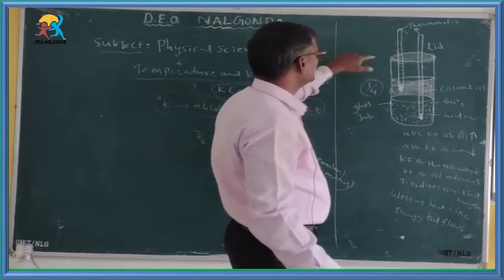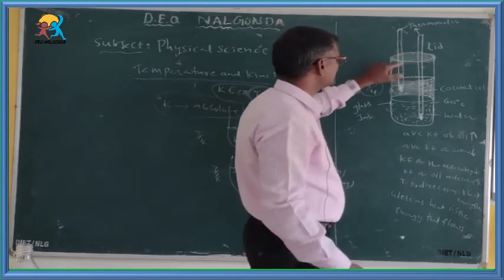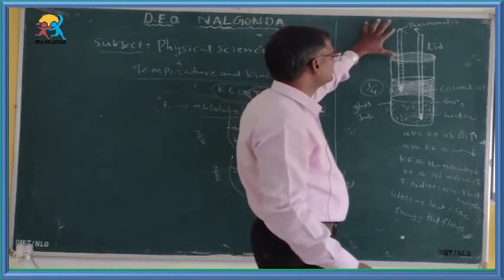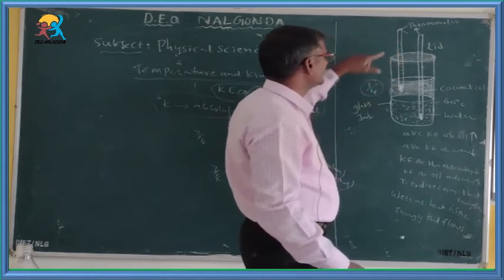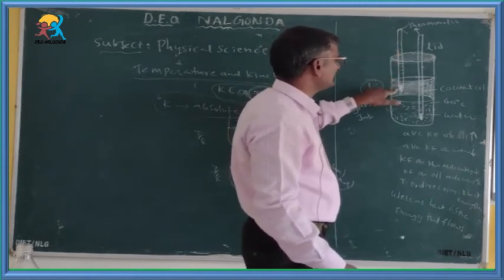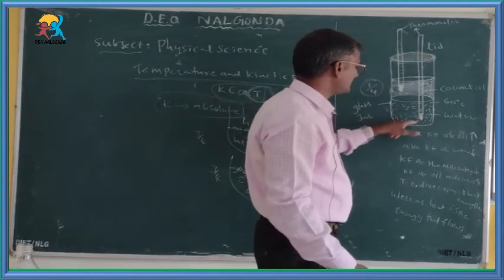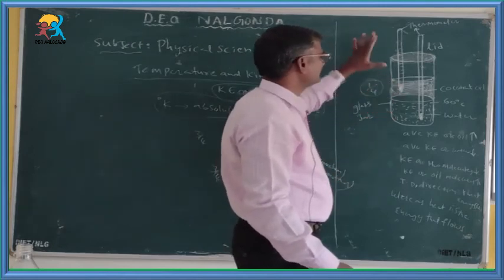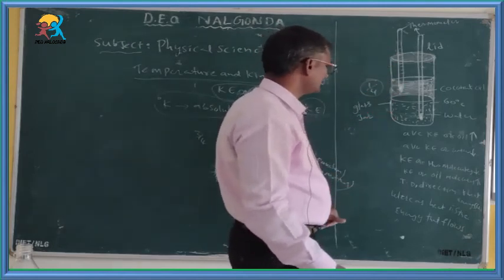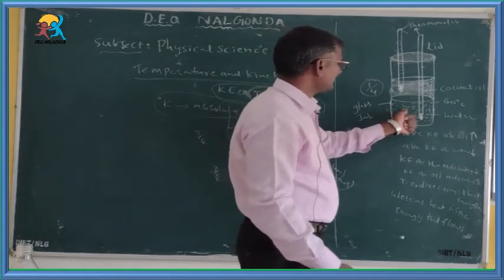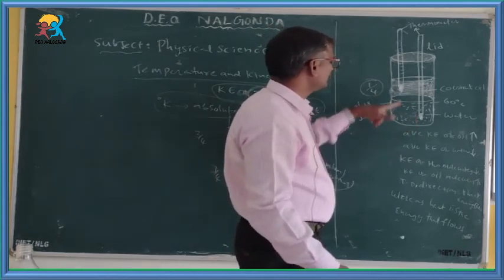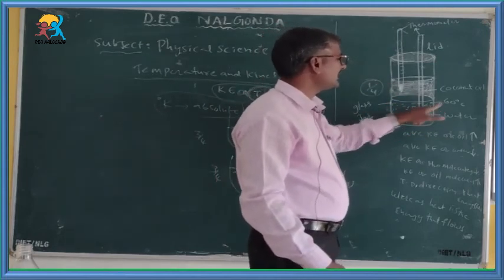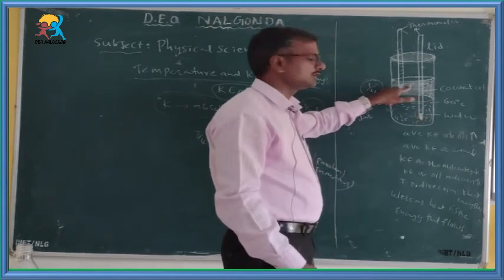At the same time, you can take one lid. The lid contains two holes. With the help of the two holes, we can insert two thermometers. One is inserted into the coconut oil, and another into the water. You can observe the readings on the thermometers. Here, the average kinetic energy of the water is more than that of the coconut oil, because water is the hot body and coconut oil is the cold body.